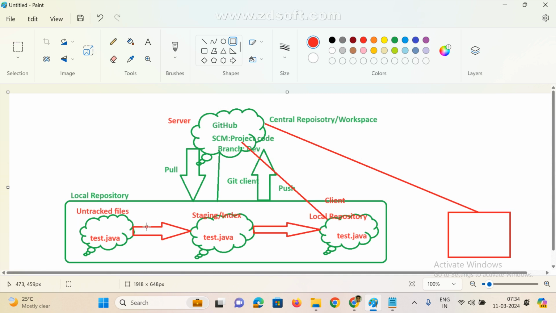Suppose we don't have any internet. Usually we are connecting local to central. But for example, I don't have any internet. Can you connect to a server? No, right? Without internet we cannot connect to the server. So anyway, this entire code we are maintaining locally also, on your laptop or desktop. First we work here, and if your work is done, whenever we have internet and everything is good, then we move files from local to central repository. That is distributed version control, and this facility is not available in other version control systems.